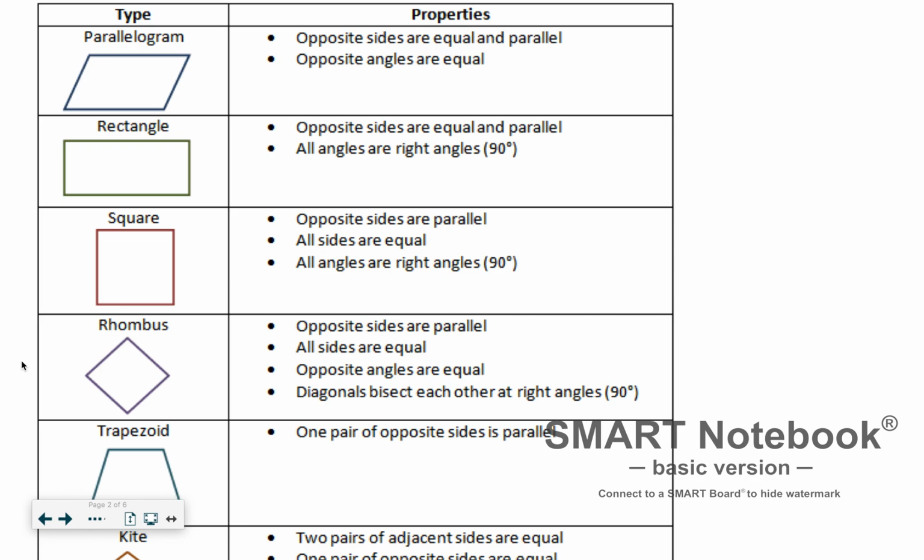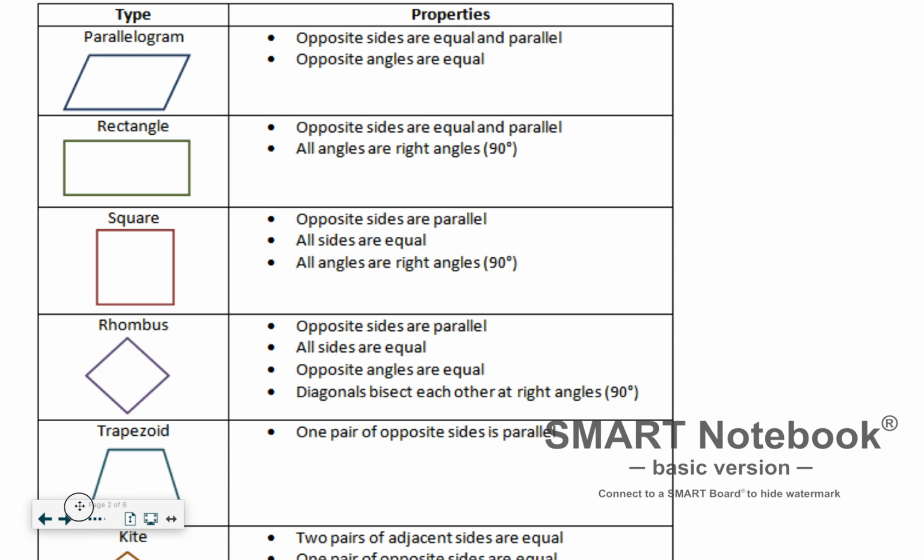The next one down, outlined in green, is a rectangle, which should look very familiar to us. A rectangle is when opposite sides are equal and parallel. So that sounds a lot like a parallelogram, except in a rectangle, all angles are right angles. So they're all perfect L's, and you can look at the figure. The next one down is a square, and a square is a quadrilateral that has opposite sides that are parallel. All sides are equal, and all angles are right angles, just like a rectangle.